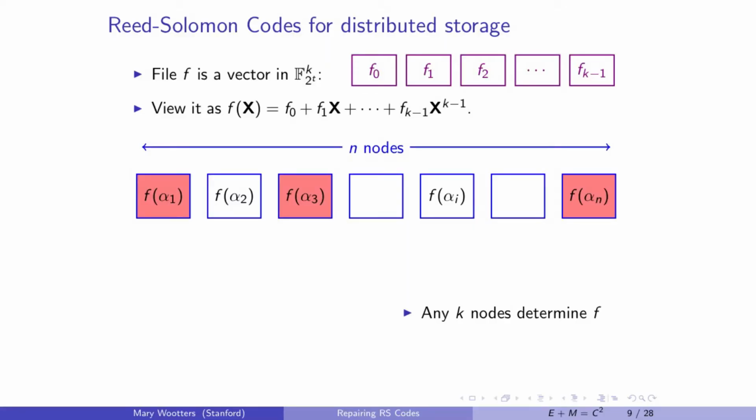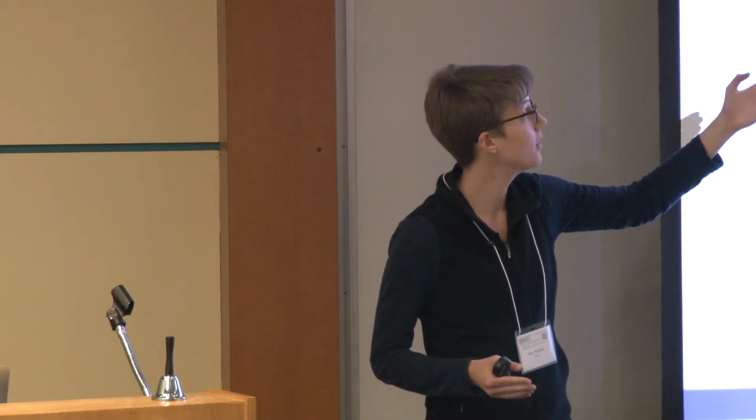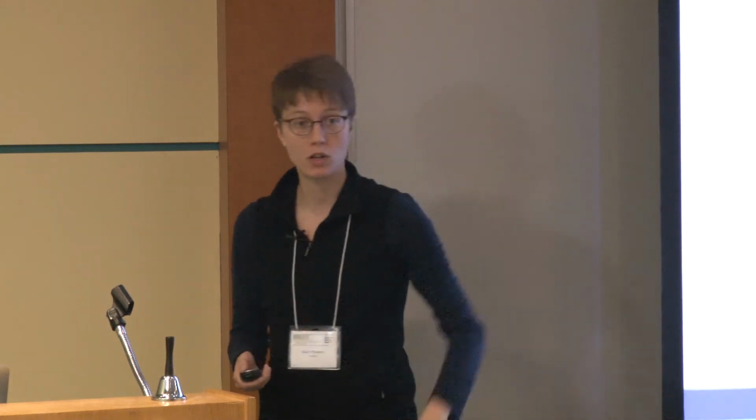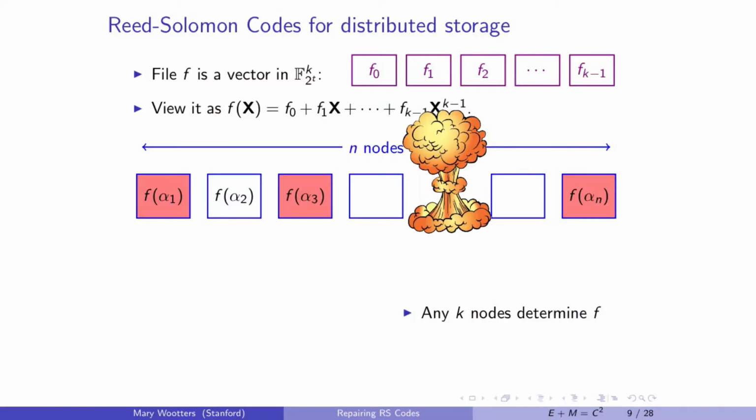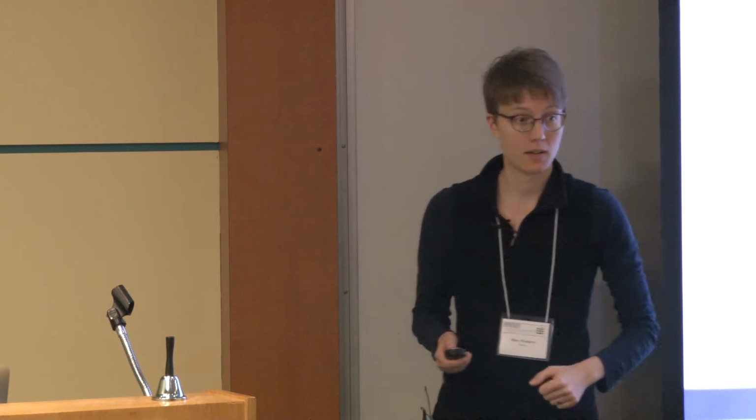It's pretty easy to say yes. For example, any k nodes determine f, because I can do polynomial interpolation, right? If I have this degree k-1 polynomial that is my file, then any k nodes, that's k evaluation points, gives me the whole file back. So good on that. And if one node happens to explode or become unavailable, indeed we can fix it, right? Just set up a replacement node. Any k nodes determine the whole file. They determine what I want. We're good. Okay. So that's the scheme.